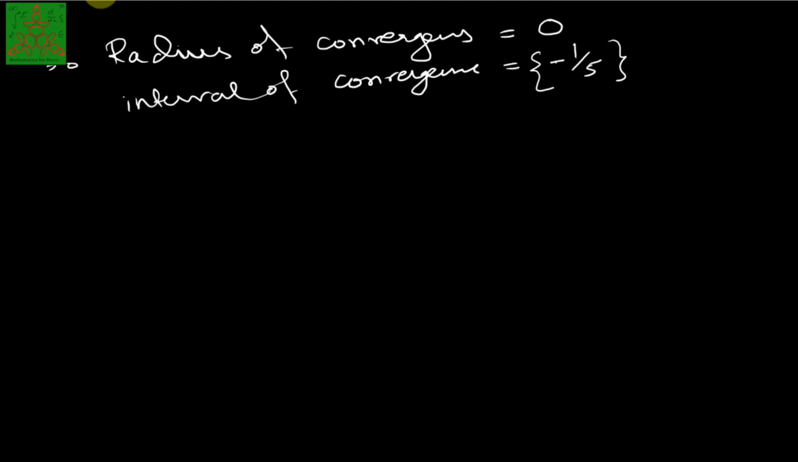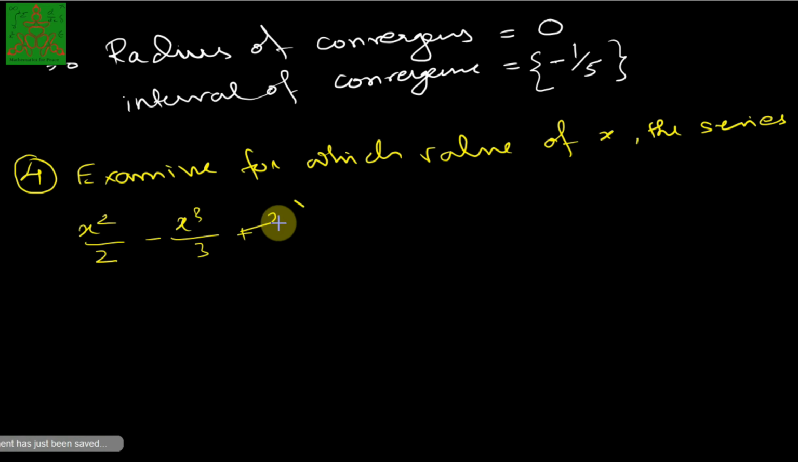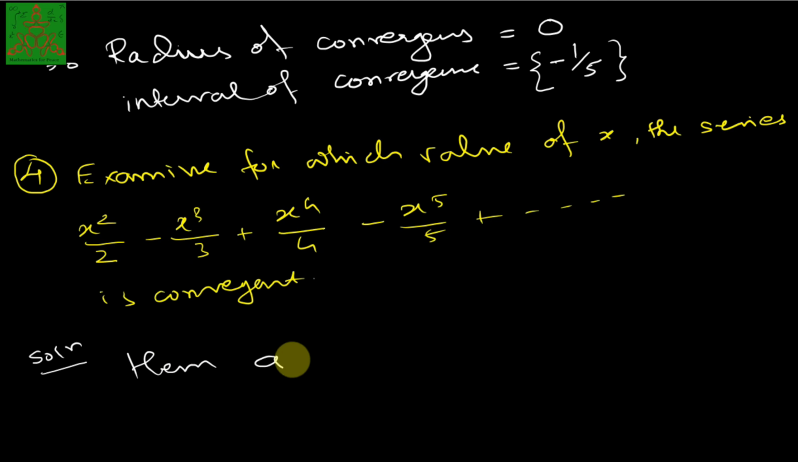Let's solve one more example. Examine for what values of x the series x squared by 2 minus x cube by 3 plus x raised to 4 by 4 minus x raised to 5 by 5 and so on is convergent. Here we consider our a_n. You can just see that it is an alternating series, that is, the first term is plus, the second one is minus, plus, minus, so it is an alternating series.